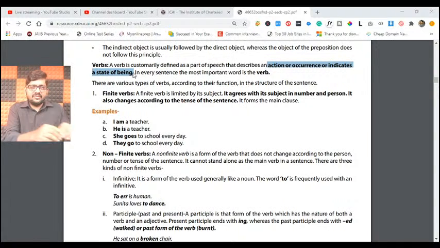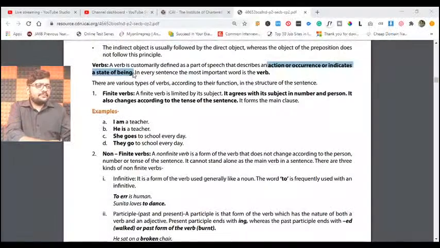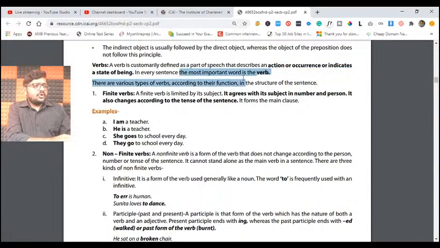Simple, in our basics, our school-day English, right? Our school-day English is very simple. Now let us get into the details of it. In every sentence, the most important word will be the verb. Obviously, friends, I am going. What are you doing? I'm going. Going is my verb. Correct?